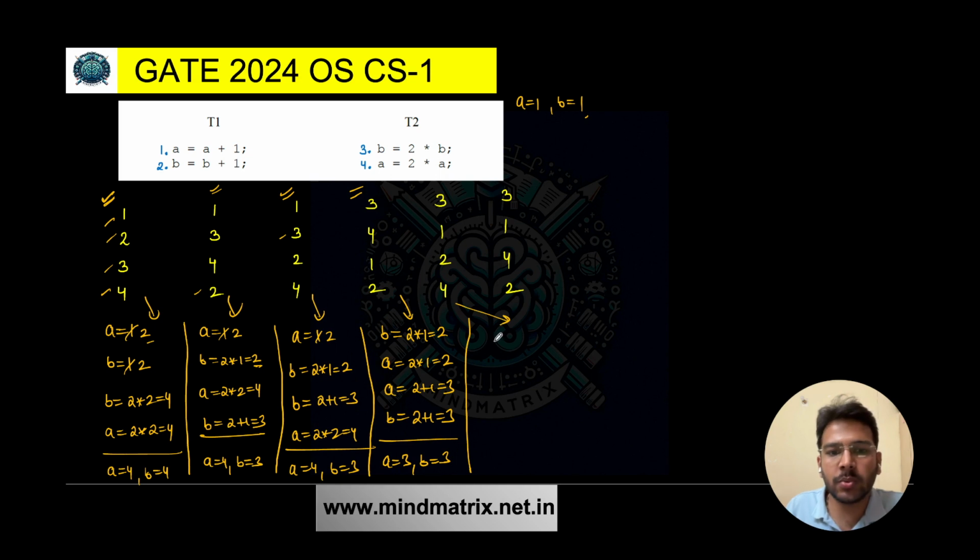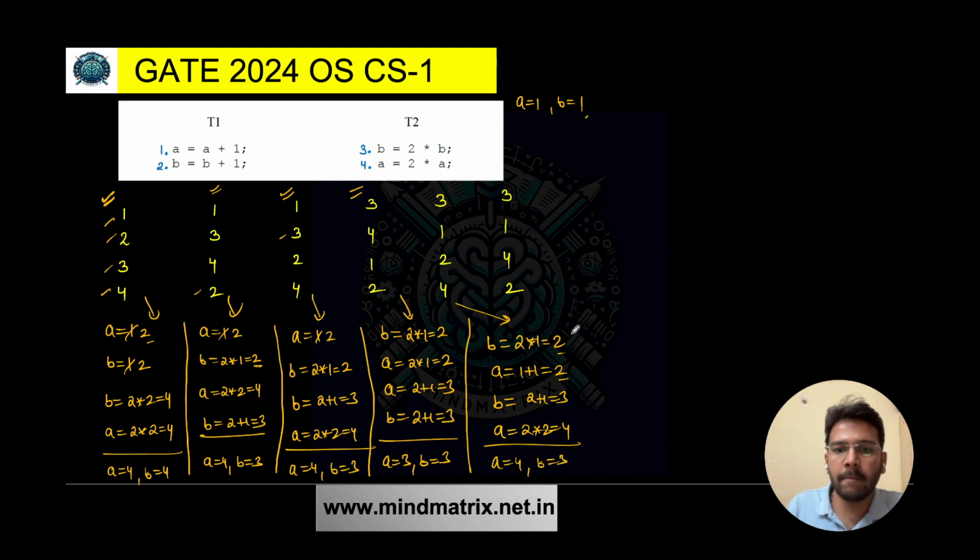Let's solve this one now. Third statement, B is equal to twice of B, so it is 2 into 1, initial value of B is 1, so it is 2. Then the first one, A is equal to A plus 1, 1 plus 1 is equal to 2. And then we have second statement, B is equal to B plus 1, so B value is 2, 2 plus 1 is equal to 3. And then finally fourth statement, 2 times A, so A value is 2, so 2 into 2 is equal to 4. So here A is equal to 4 and B is equal to 3.